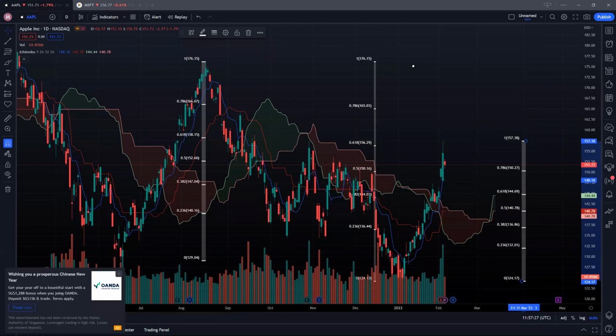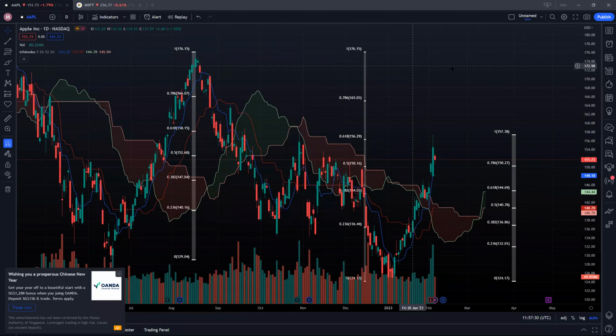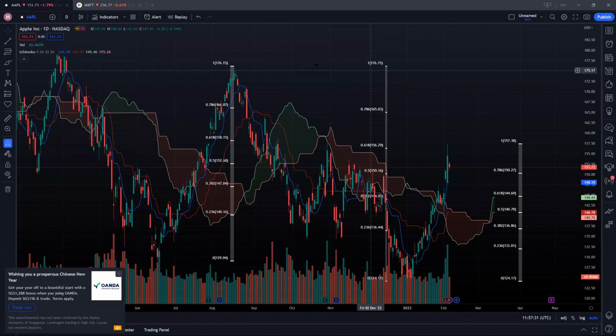So you can see that Apple actually had a pretty good rally recently. In fact, the previous low was 129.04, and after this previous low broke down, we actually saw many people get stopped out of this 129 support level, hit a low of 124.17, only to rebound thereafter. And as you can see, we moved up pretty fast, and even the cloud resistance did not really act as a pretty strong resistance.